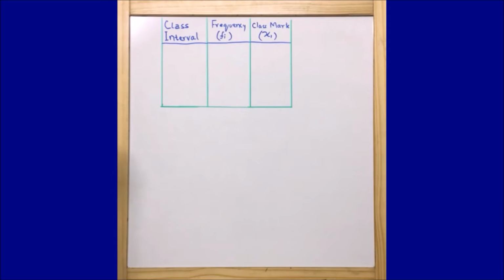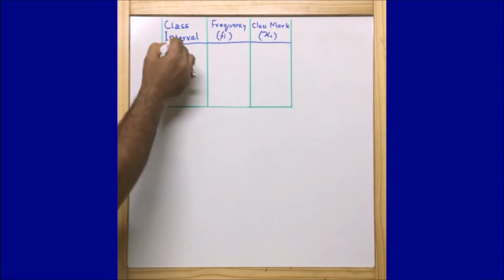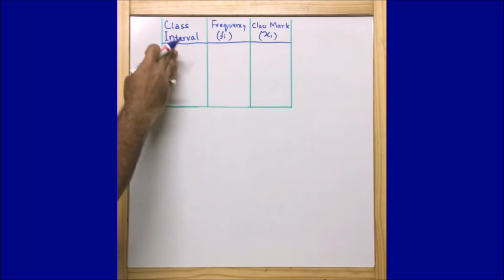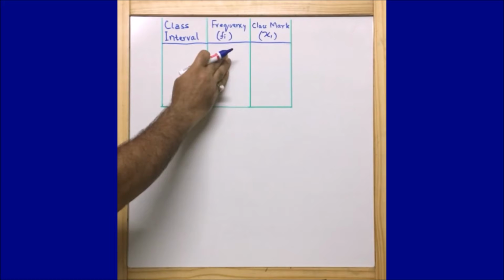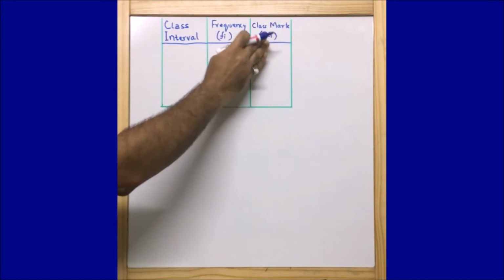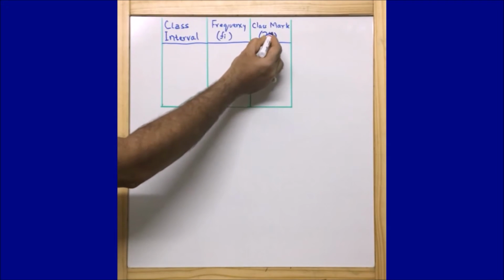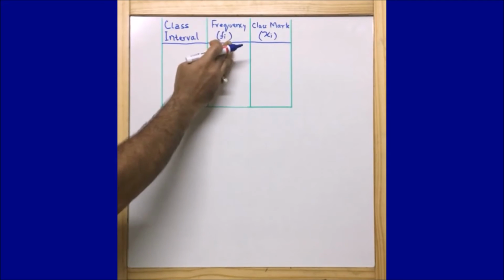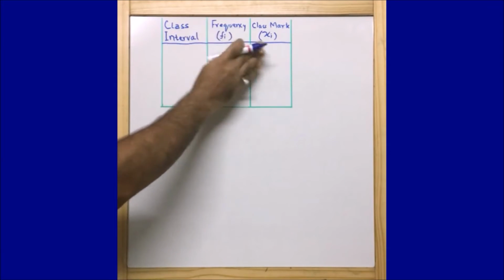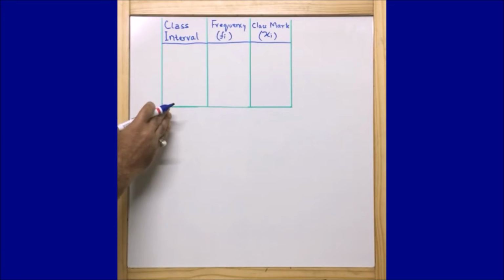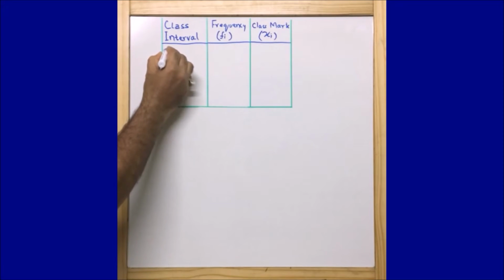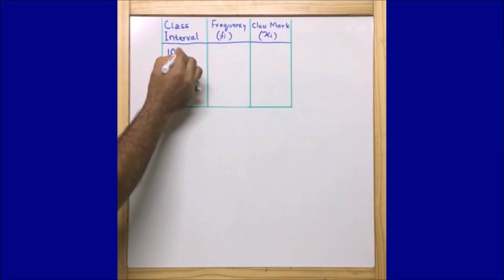And now let's see what is grouped data. Most of the time you will come across these three things: class interval, frequency, and class mark, which is something that we are going to derive from these two things. Mostly class interval and frequency, and class mark we can easily derive from these two things. Now in order to find out the mean, let me first acquaint you with what exactly is class interval.